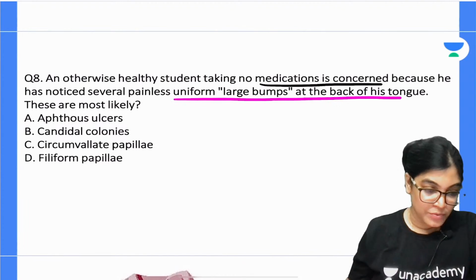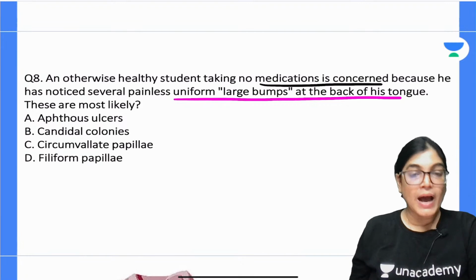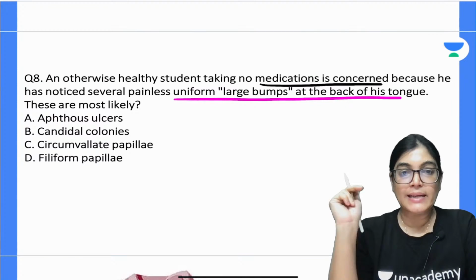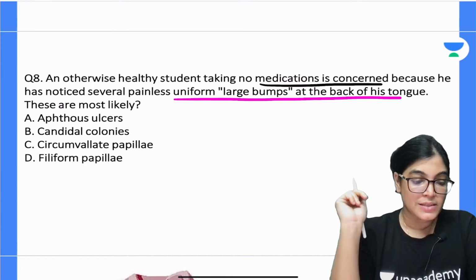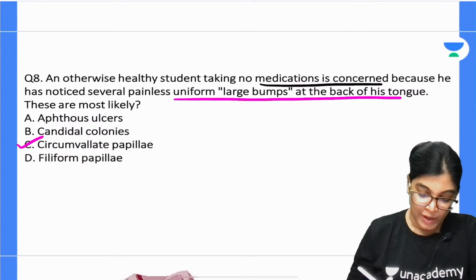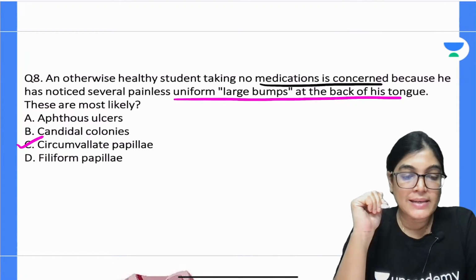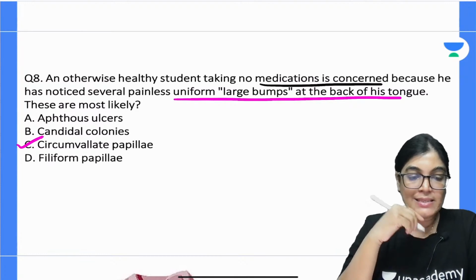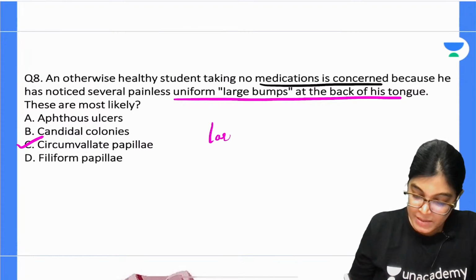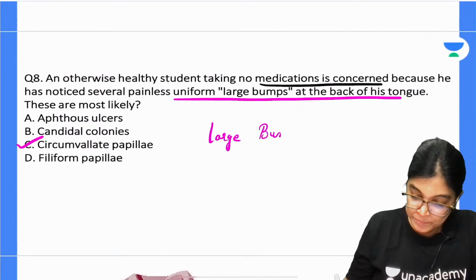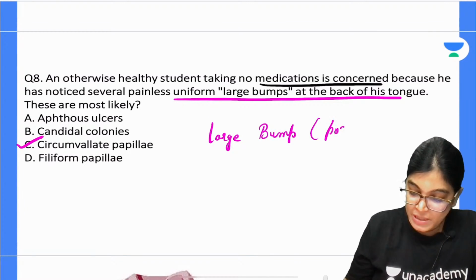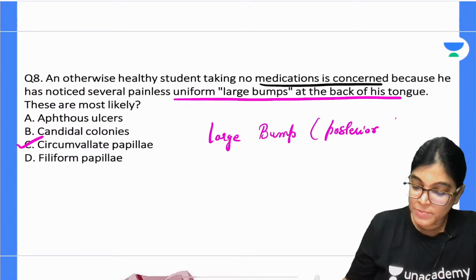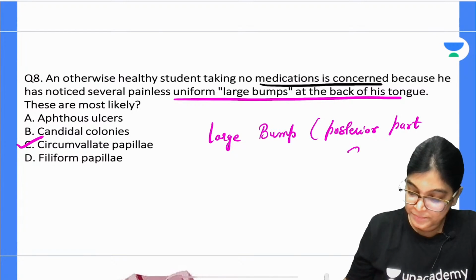Large bumps at the back of the tongue. If I have to choose one correct answer, I will go with C only. The reason is that circumvallate papillae appear like large bumps, and they are located at the posterior part of the tongue.